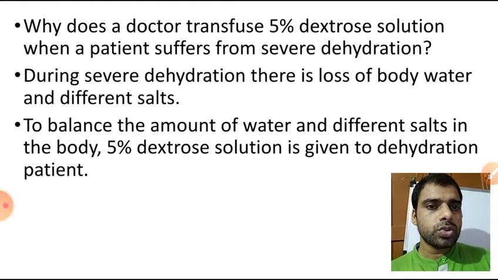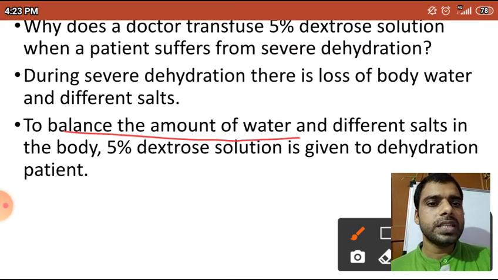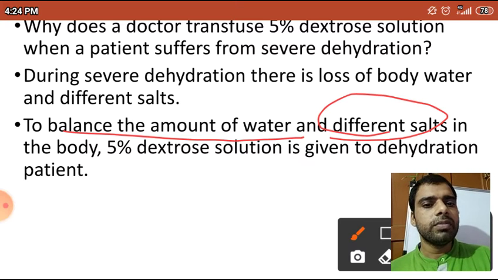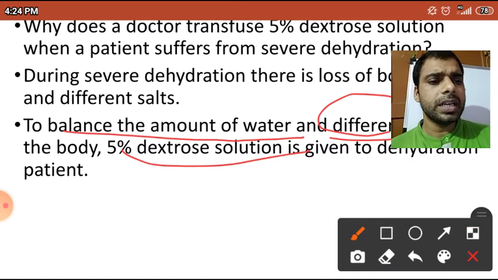The 5% dextrose solution fulfills all the requirements which a patient needs. So, to balance the amount of water and different salts or minerals in the body, 5% dextrose solution is given to a dehydrated patient.